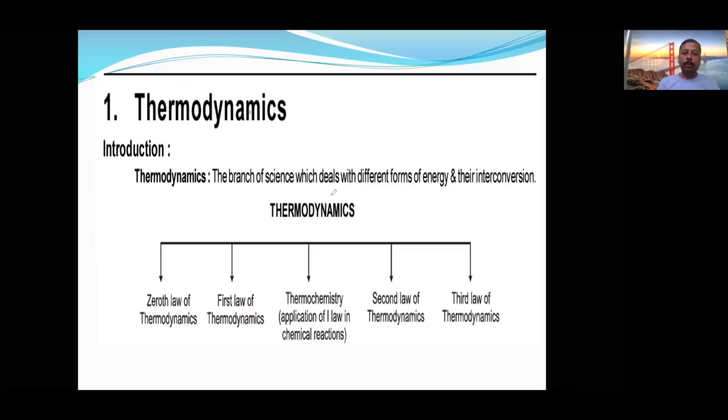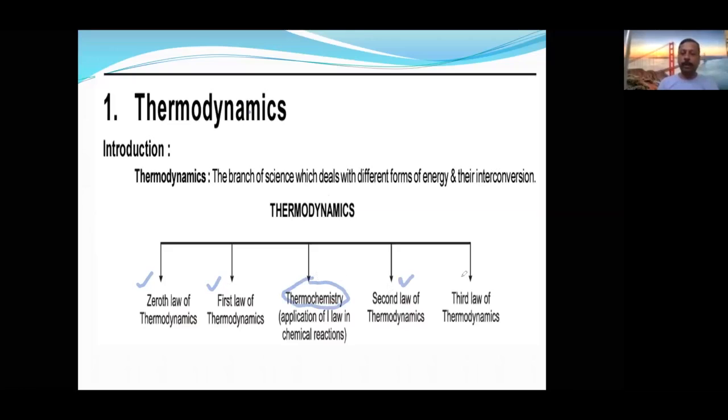Okay, students, thermodynamics. Overall, these are the topics we are going to study in thermodynamics. First, what is thermodynamics? The definition of thermodynamics we will study, and second, the zeroth law of thermodynamics, the first law of thermodynamics, and thermochemistry, which we will try to cover separately because this is the most interesting part of the entire thermodynamics.